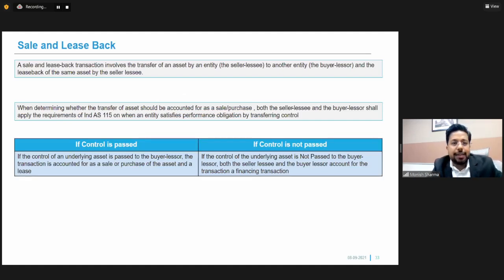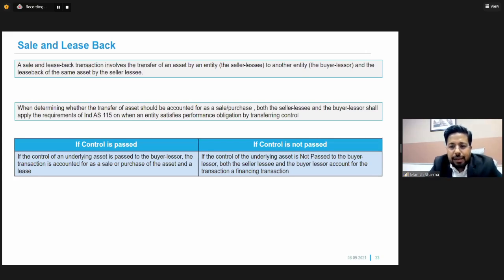Next transaction is sale and leaseback transactions. Now, typically a sale and leaseback transaction is a person sells an asset to a buyer, and the seller leases back the entire asset back to this person. So typically a sale and leaseback transaction involves the transfer of an asset by an entity, which is called the seller lessee, to another entity, which is called the buyer lessor, and the leaseback of the same asset by the seller lessee.